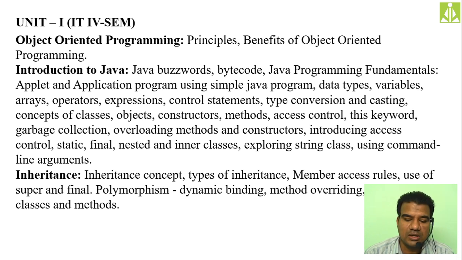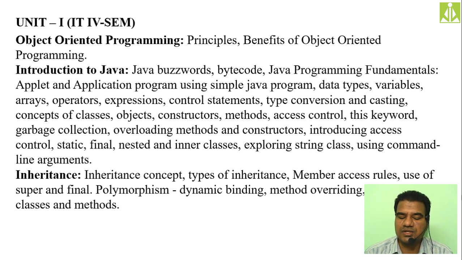Then we have another type of access control with the help of static, final, and nested inner classes. Then we also do an exploration of the string class, I mean, what internal methods it has. Then command line arguments, that is, passing the input to the program with the help of the command line. That also we will see. Then, with the discussion of inheritance, we conclude the first unit.